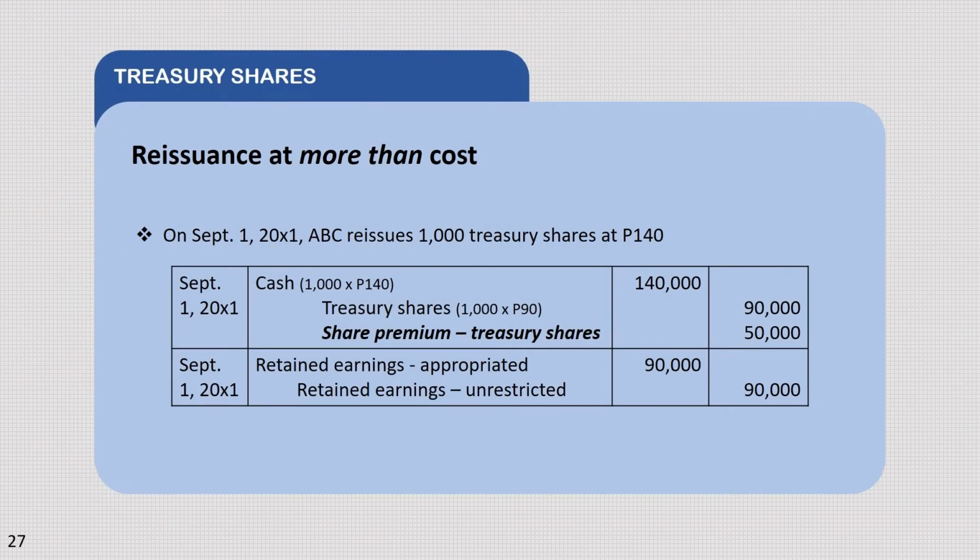So what if mas mataas yung reissuance mo kaysa sa cost mo? So here's an example. On September 1, 20X1, ABC reissues 1,000 treasury shares at 140. So here's the journal entry for that. On the debit, cash 140,000 pesos. And in the credit, treasury shares worth of 90,000 pesos and share premium treasury shares 50,000 pesos. So another entry for that is debit, retained earnings appropriated 90,000 pesos and credit, retained earnings unrestricted 90,000 pesos.